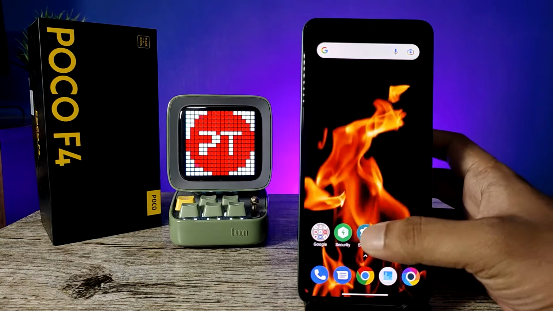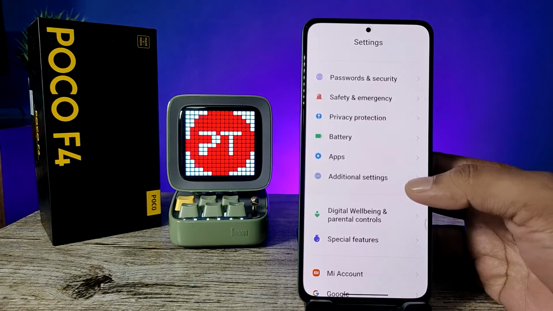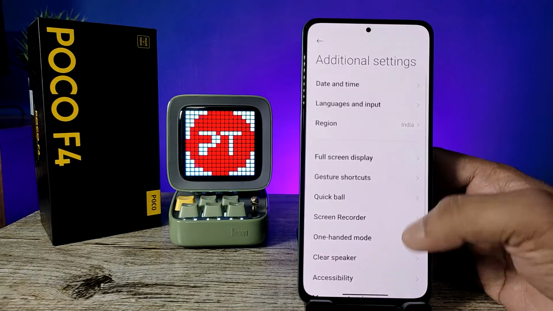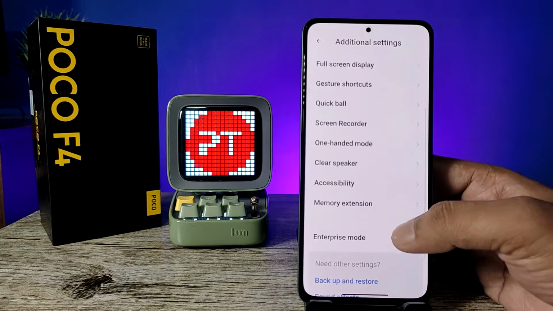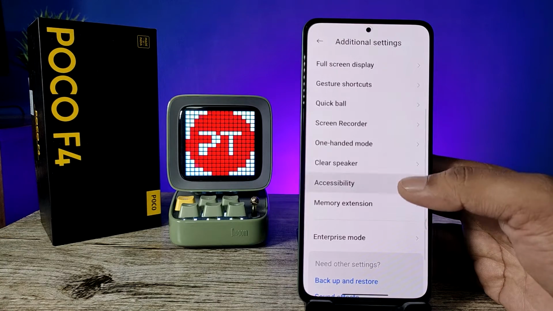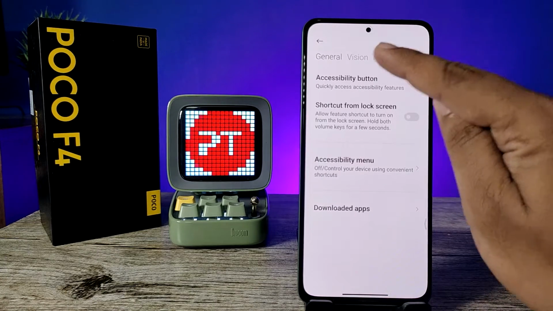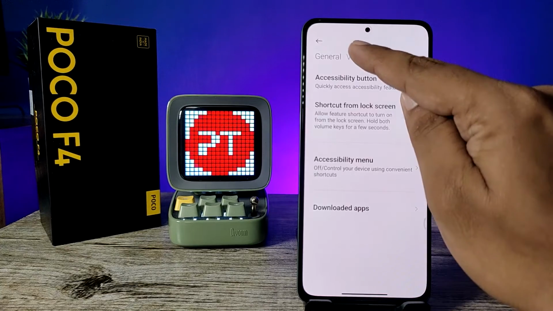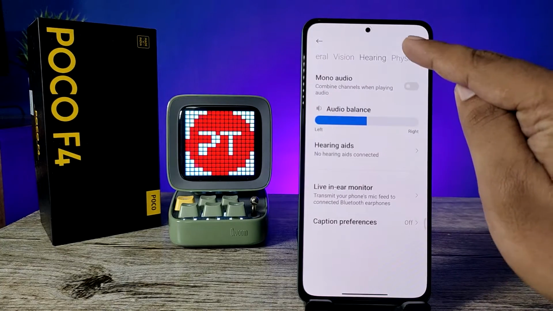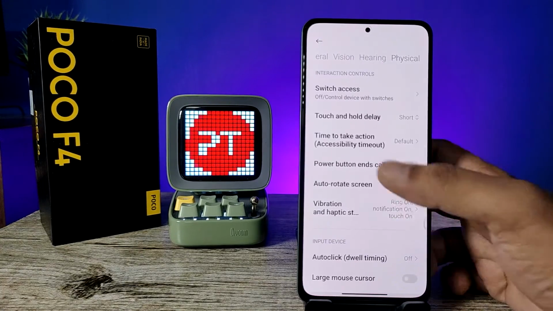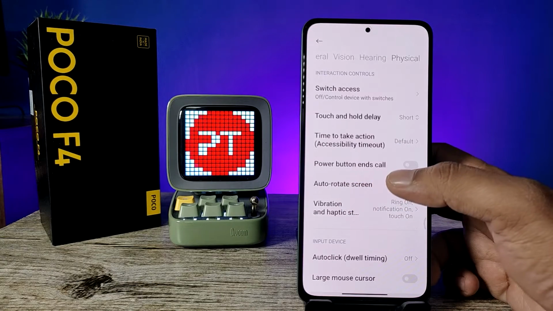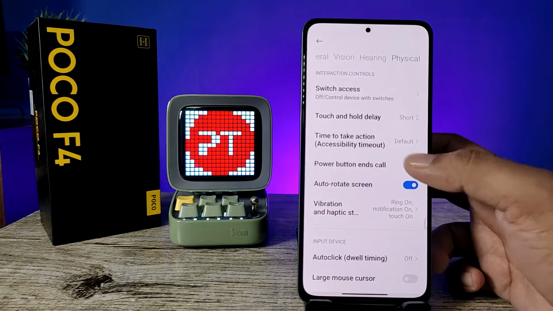First of all, open the settings of the phone, then choose additional settings, then swipe up, and click on accessibility. Now we need to choose the tabs. So second one is vision and hearing, and you need to choose physical. Now you can see the option power button ends call. You need to enable the quick toggle.